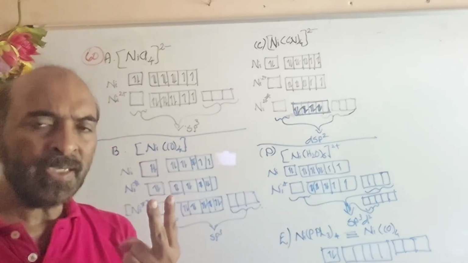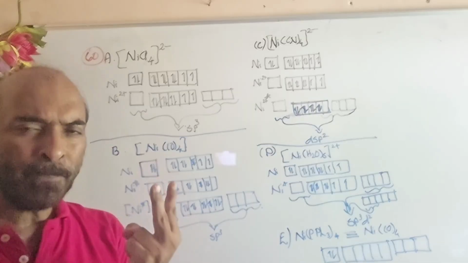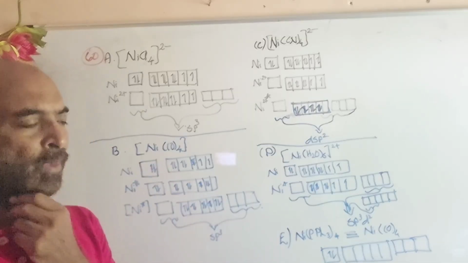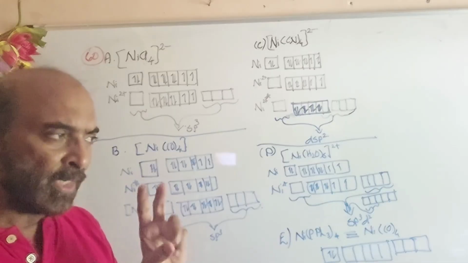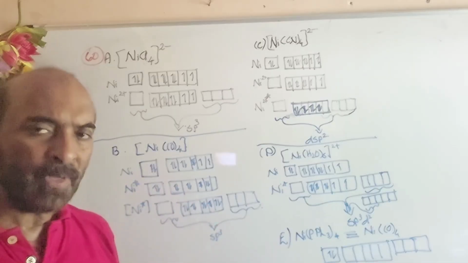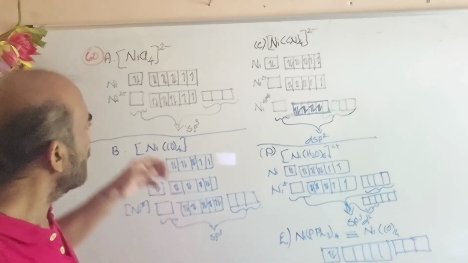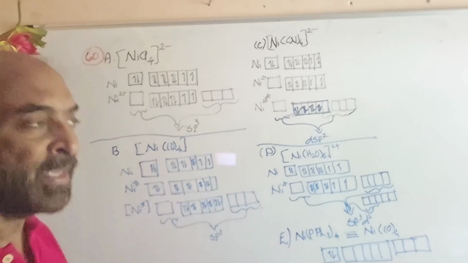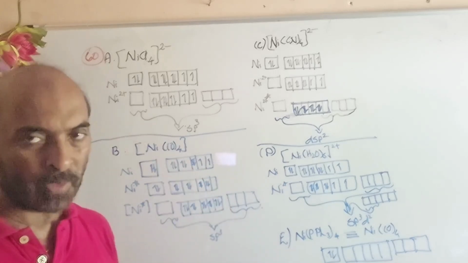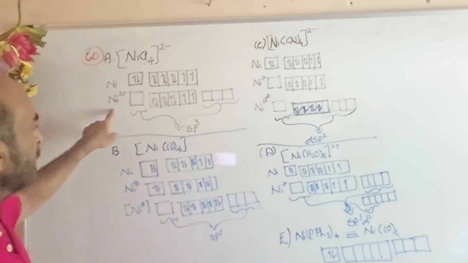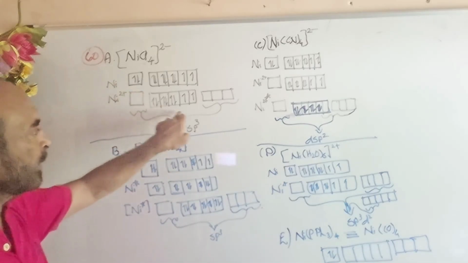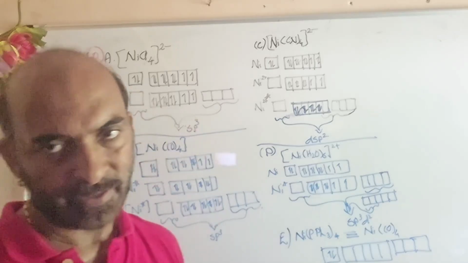Presently it has 2 unpaired electrons in the d subshell. Now it has to undergo oxidation and become Ni2+ by releasing 2 electrons. That release takes place from the 4s orbital. So we have Ni2+ 4s0 3d8. The 3d8 electrons remain as such.